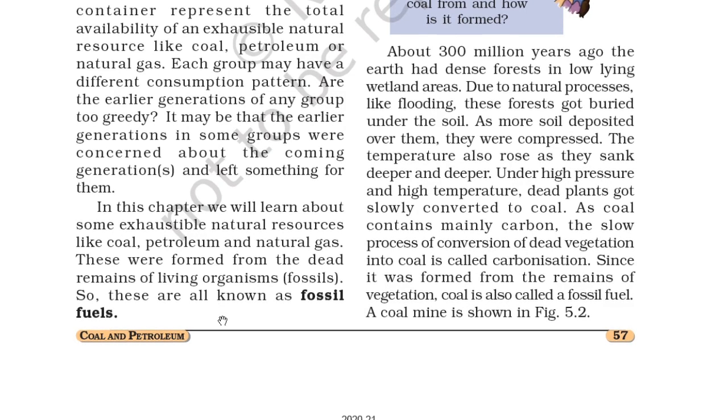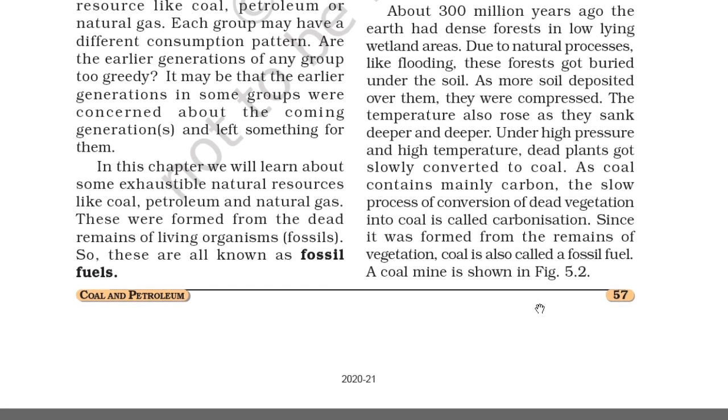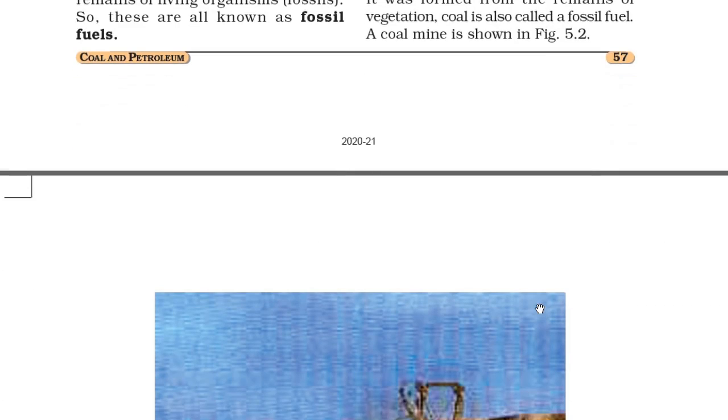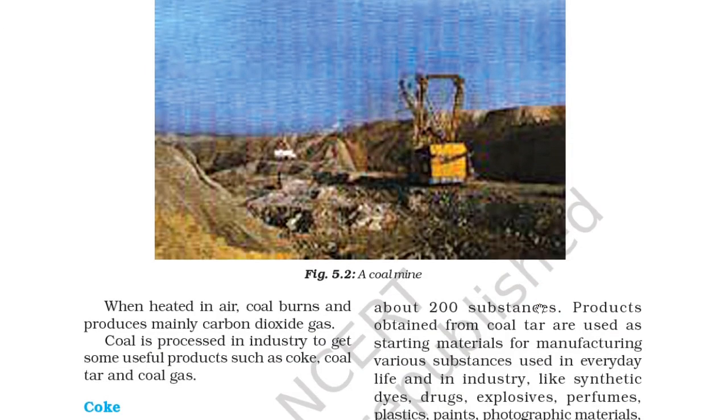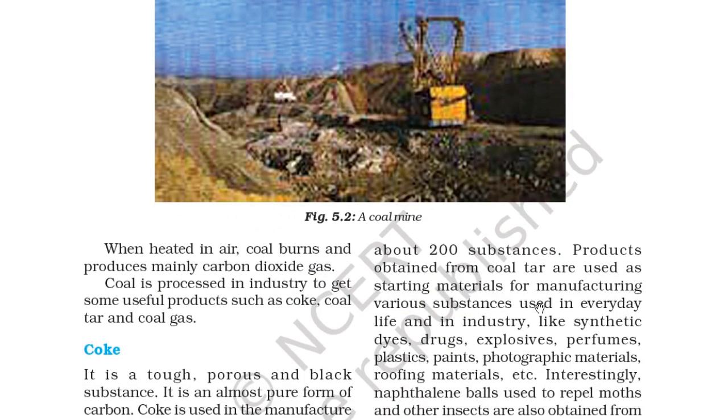Since it was formed from the remains of the vegetation, coal is also called a fossil fuel. A coal mine is shown in figure 5.2. So you can see a coal mine in this figure. This is the coal mine. When heated in air, coal burns and produces mainly carbon dioxide gas.